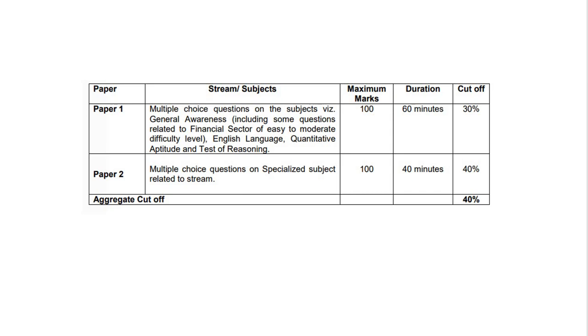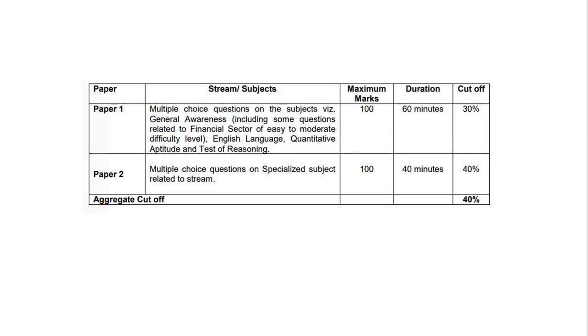Then for paper 2 you will have an MCQ based paper, and this will be based on your specialized subject, that is IT here. So here again you will be having 100 marks in 40 minutes and you have to get 40% as the cutoff. So for paper 1 and paper 2 you will have individual cutoffs of 30 and 40% respectively, and combining these two all together, out of 200 you should be able to score 40%, that is 80.